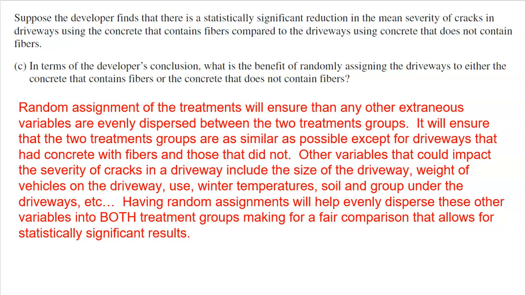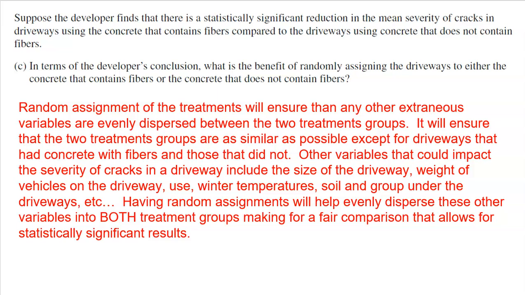Now, maybe they could have been smart and done a matched pair design or some type of blocking design on one of these variables that they thought was really important. But listen, this is where having random assignment will help. It'll help evenly disperse these other variables into both groups. So if it's truly random, we should have some driveways that are heavily used in both groups, some driveways that have heavy vehicles on them in both groups, driveways that are in colder temperatures in both groups, warmer temperatures in both groups, good soil in both groups, bad soil in both groups. That way we truly have these two treatment groups that are as identical as possible for a fair comparison that allows us to actually get these statistically significant results.